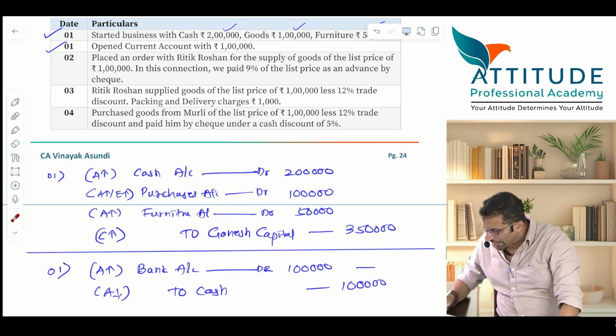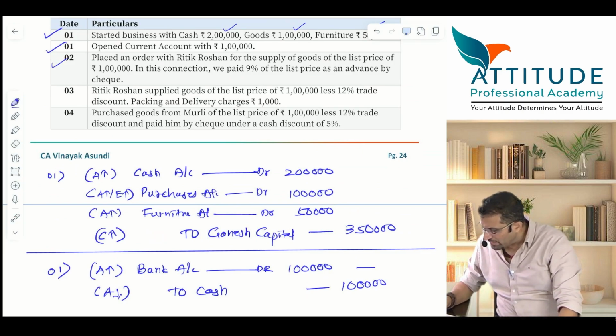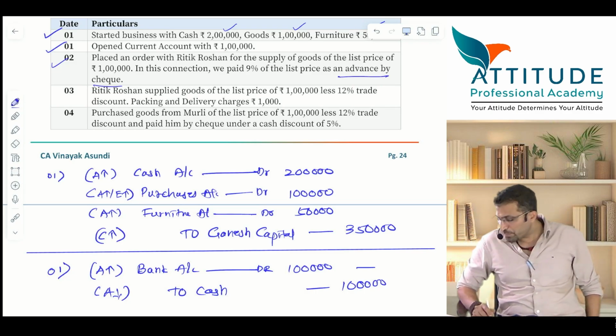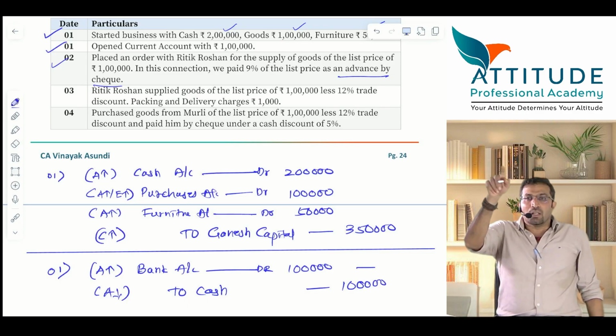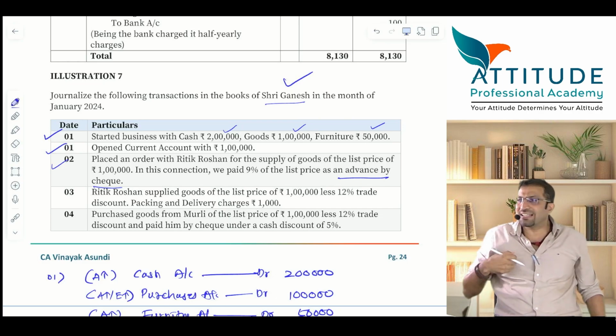Tell me the next one. Second one. Now this is interesting. Placed an order with Hrithik Roshan for the supply of goods of the list price 1 lakh. In this connection, we paid 9% of the list price as an advance by check. Now this is interesting. Who are you? You are Ganesh, and let us say I am Hrithik Roshan.